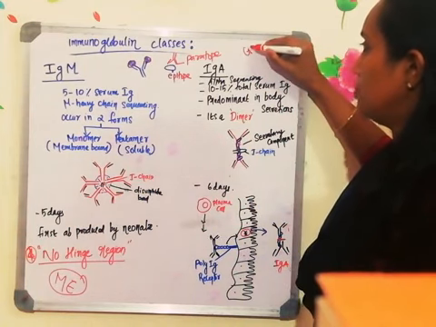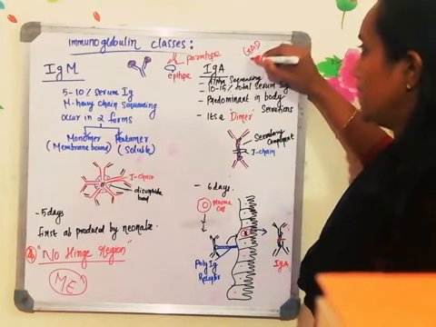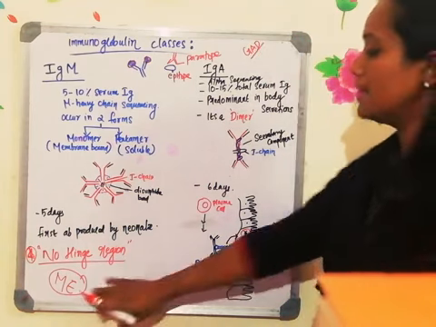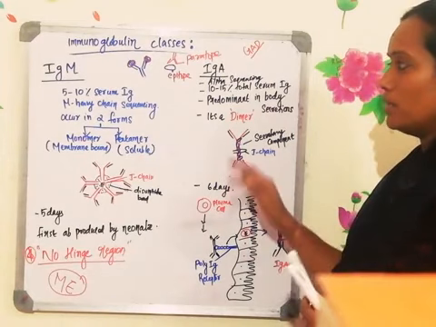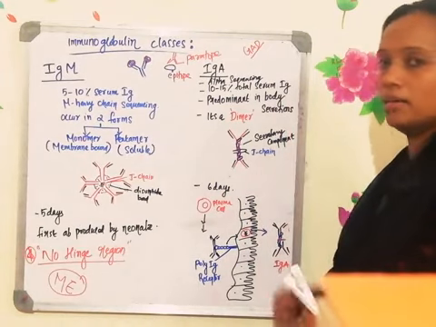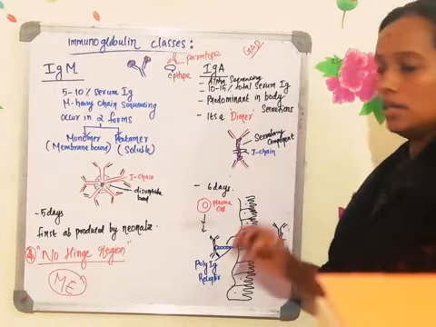Immunoglobulin G, immunoglobulin A and immunoglobulin D have a hinge region, whereas immunoglobulin M does not have a hinge region. Okay, so that's all about immunoglobulin M. A quick recap on this.